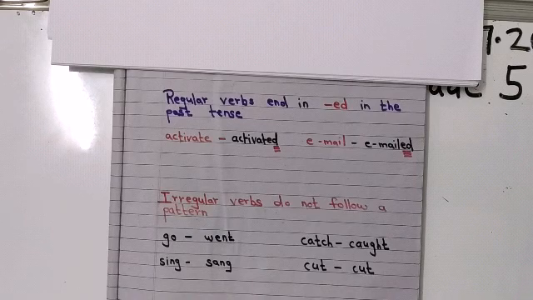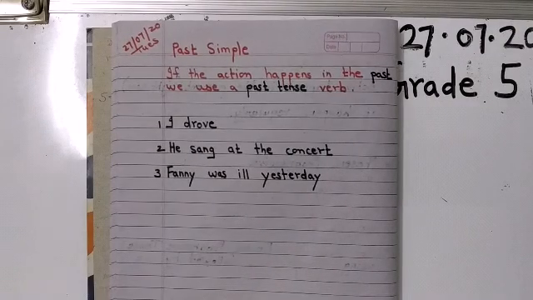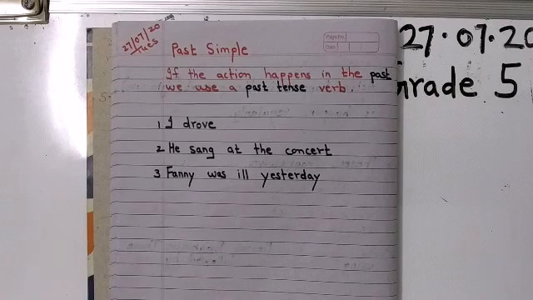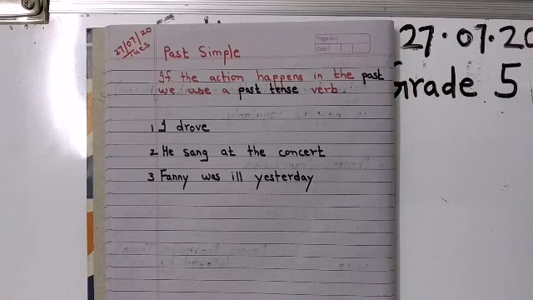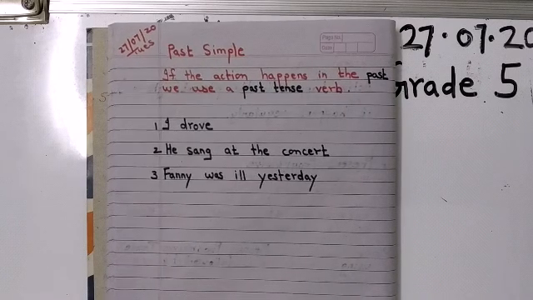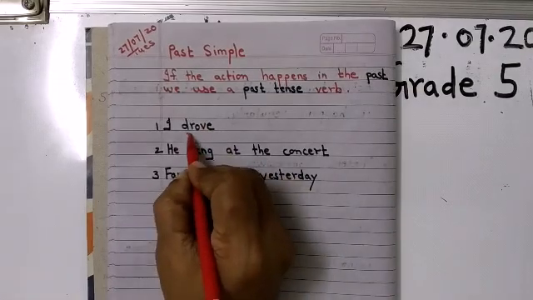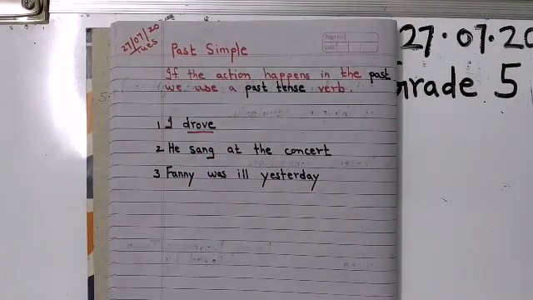So now let's move to past simple. Let's see a few sentences. Yes, so children, past simple. If the action happens in the past, we use a past tense verb, what I just read. Now see the first sentence, children. I drove. So here it is drove.